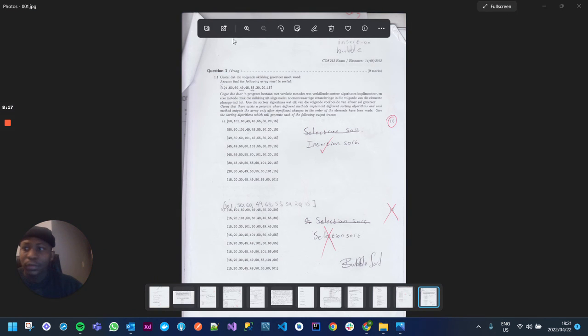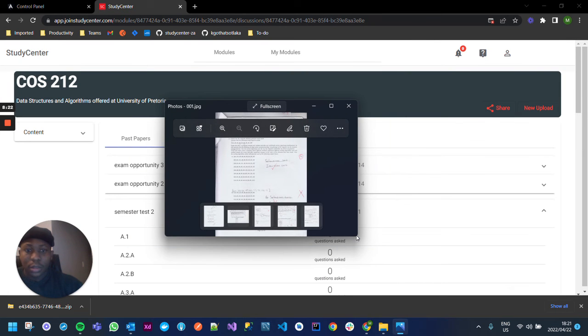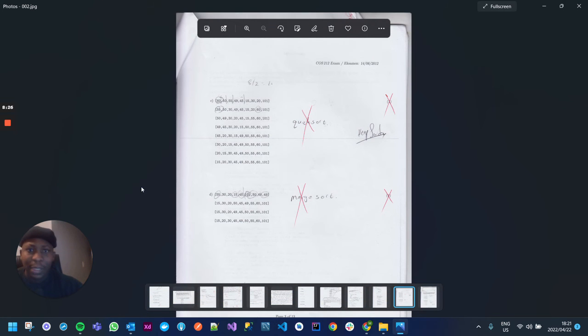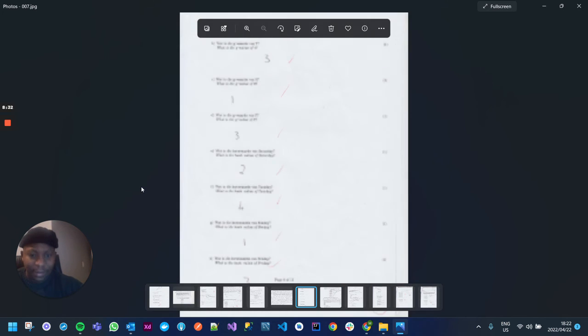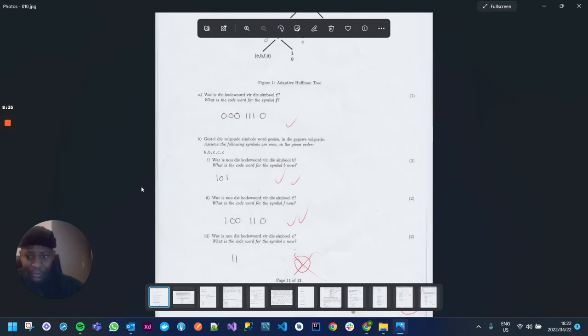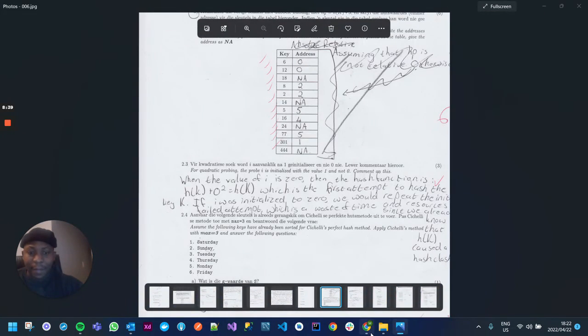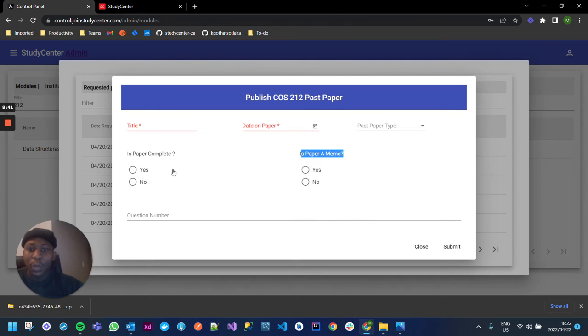This long thing. But essentially, you have to scroll through this paper, check, you see there's a page number at the bottom. You have to check, is this question paper complete? That's the first thing that you have to do. Once you've checked if it's complete or not, I'm going to come back here and say yes or no, if the question paper is complete or not. Again, is it a memo and things like that. It's not a memo.